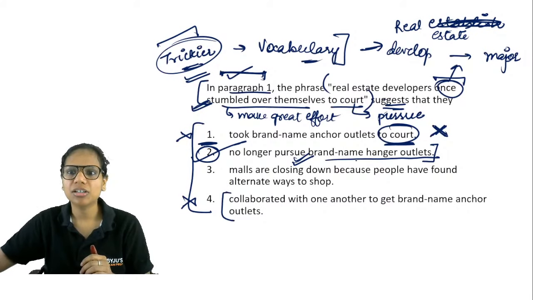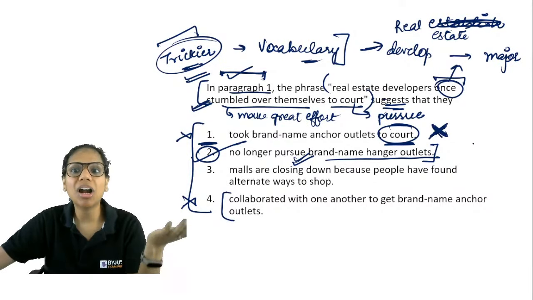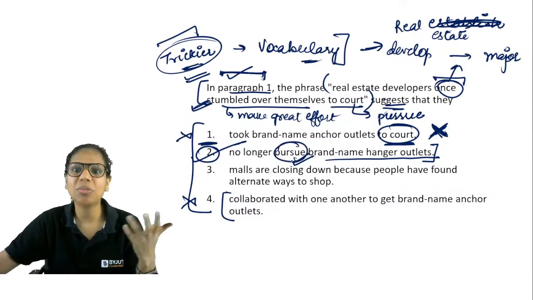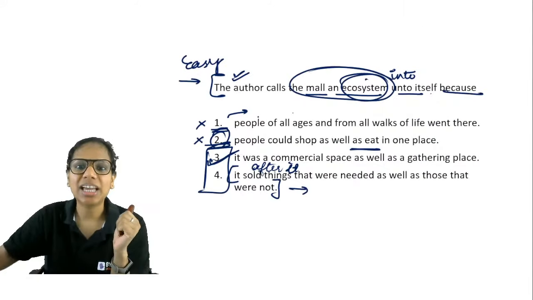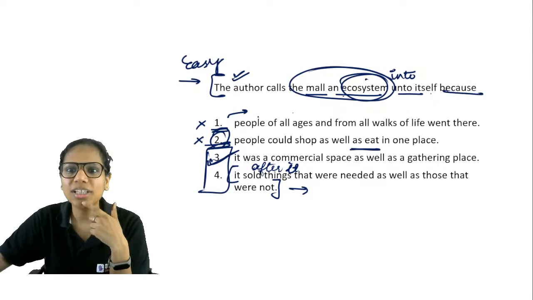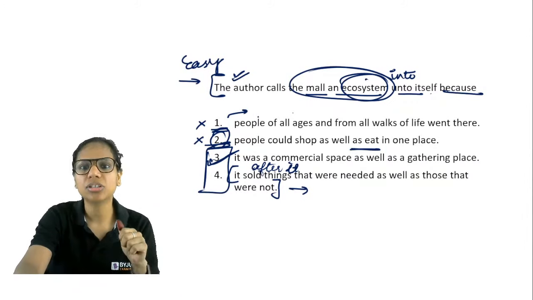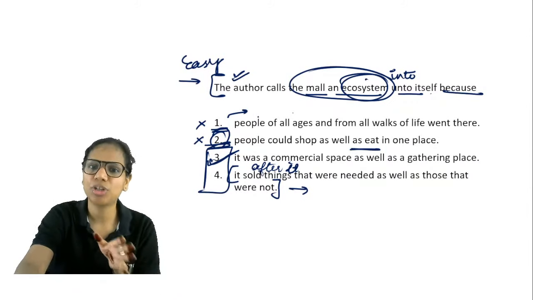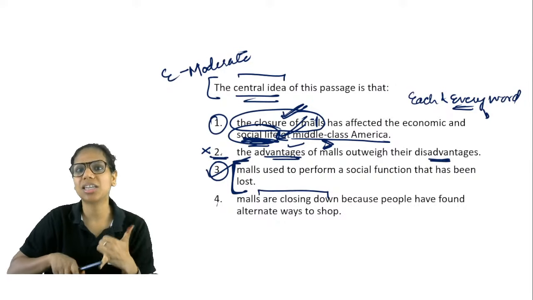Similarly, here my contextual vocabulary played an important role. I realized that they were not taking it to the court, and that they would be in demand at that time. So something related to demand has to be the answer. So guessing that. Then in this one, calling the mall an ecosystem was a direct question. So go back. Don't just think, I have just read the passage, I remember everything. That overconfidence also makes us attempt the easy ones incorrectly.